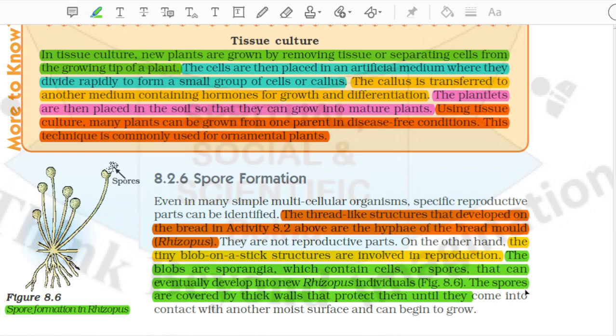Fig 8.6. The spores are covered by thick walls that protect them until they come into contact with another moist surface and can begin to grow. More to know. Spore formation in rhizopus.